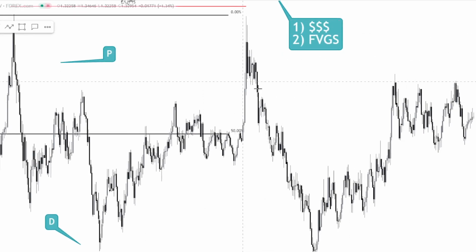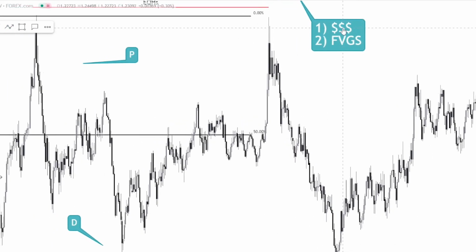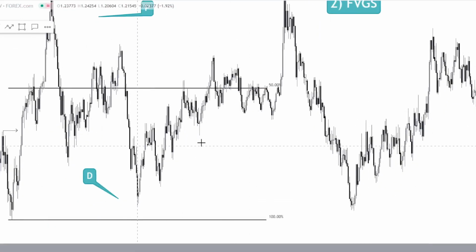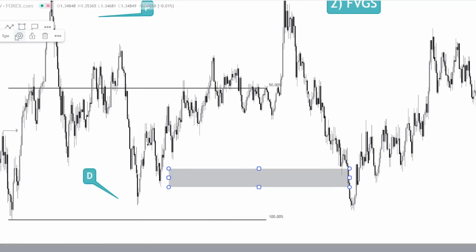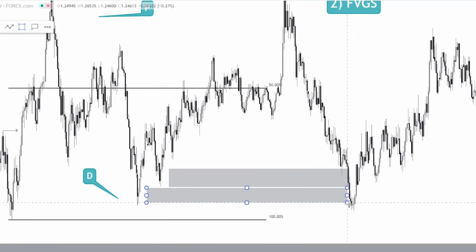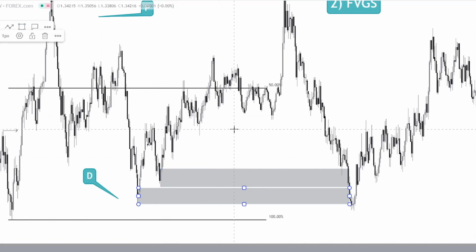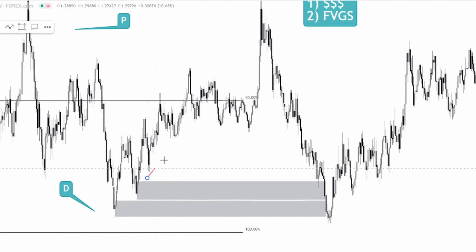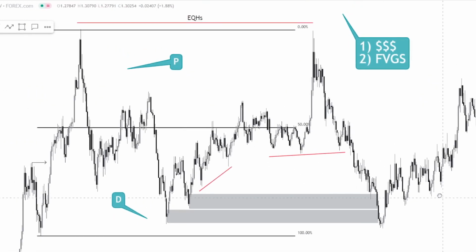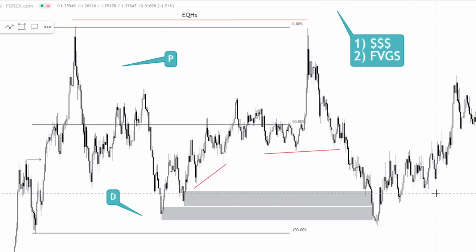When we see price breaking structure on the lower time frames, in this sort of region going down, down, down, you have to ask yourself, well, there's liquidity to target and there's fair value gaps to fill in this region, right? We saw a fair value gap just over here, right? This is our fair value gap. This was also our fair value gap in this region. So these two fair value gaps make it the reason for price to move down, as well as liquidity pools to target over here and over here, right? So that's pretty simply what was happening in 2020 in terms of the breakdown in price, right?